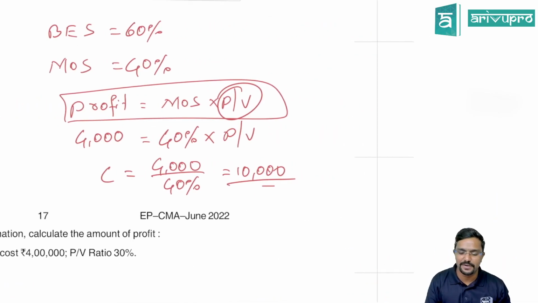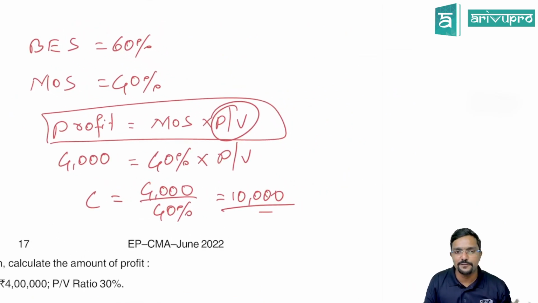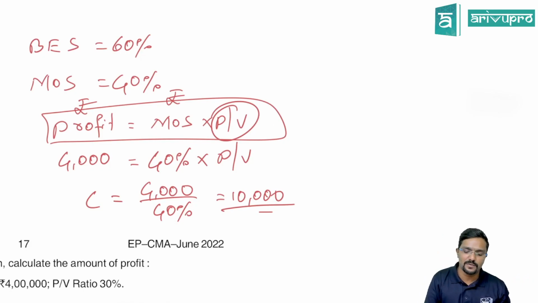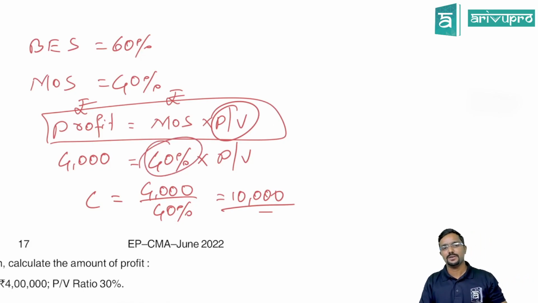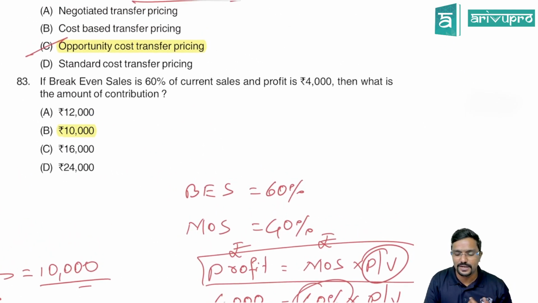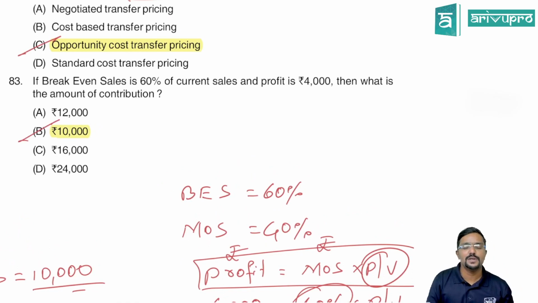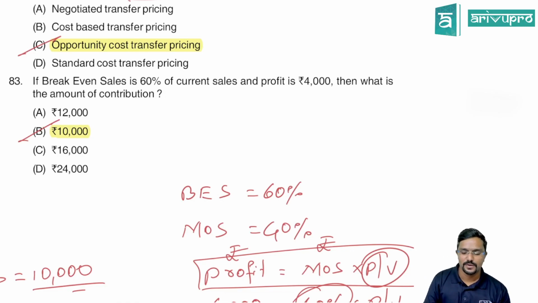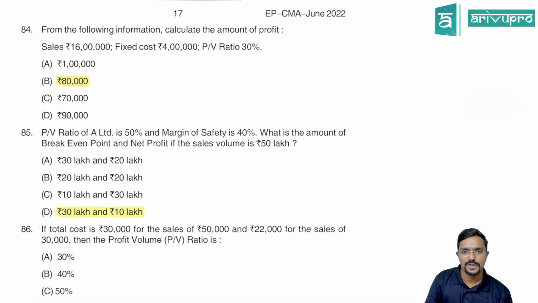It might be confusing, because in this formula we use profit and margin of safety both in rupees, but margin of safety is not available in rupees, so we convert it into percentage. You can analyze in whichever way you feel comfortable. So the total contribution is 10,000. Let us go to the next question.